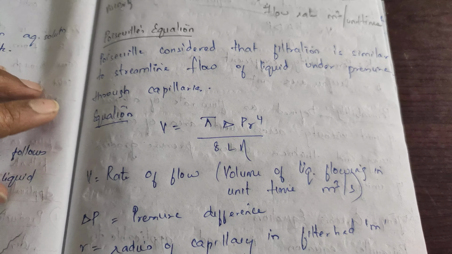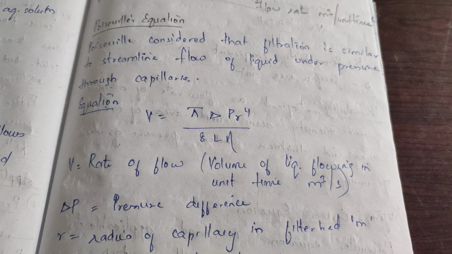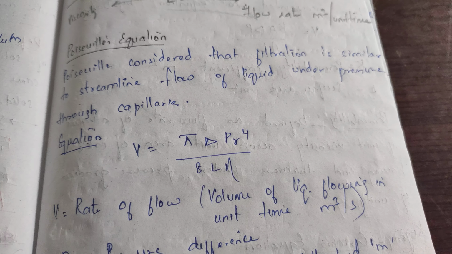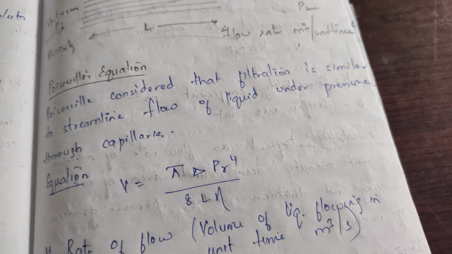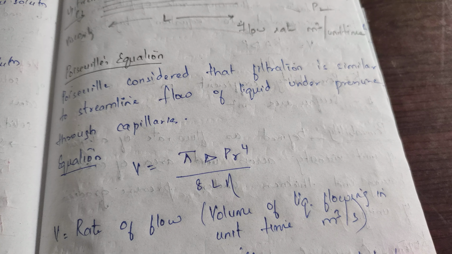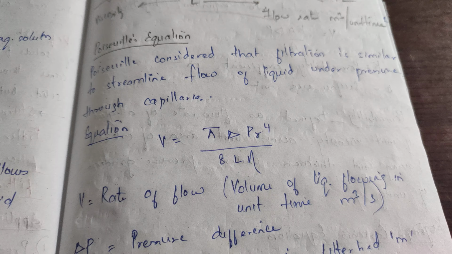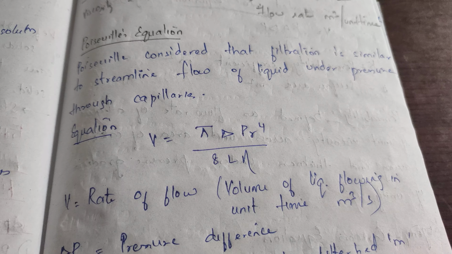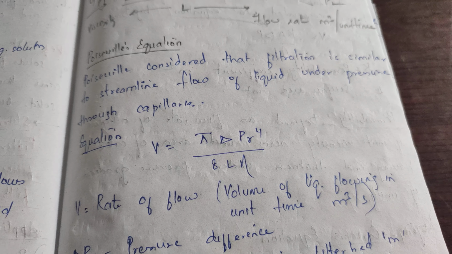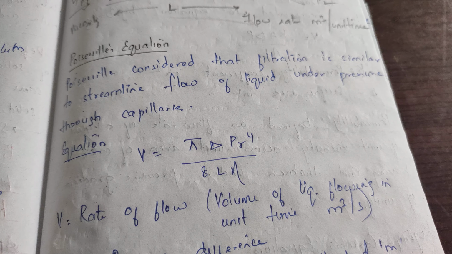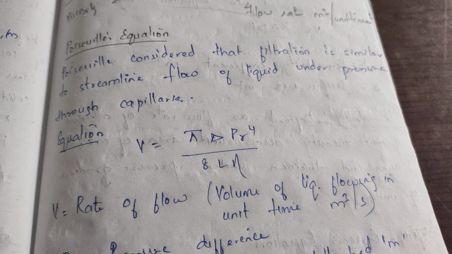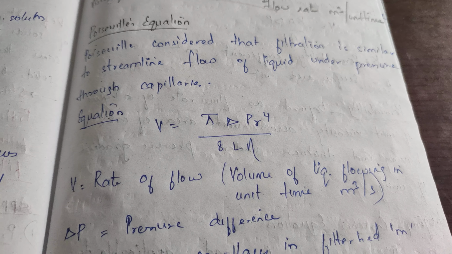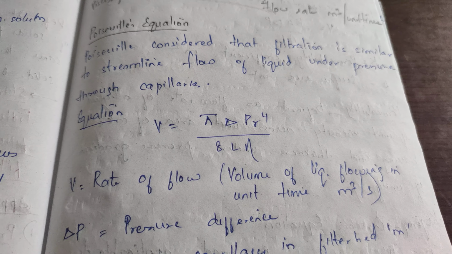Among the theories, the first theory is Poiseuille's equation. Poiseuille considered that filtration is similar to streamlined flow of liquid under pressure through capillaries. He considered that filtration is equal to the liquid flowing under a particular pressure through capillaries. He assumed that capillaries are present and the liquid is flowing in them with a pressure, and this is equal to the filtration.